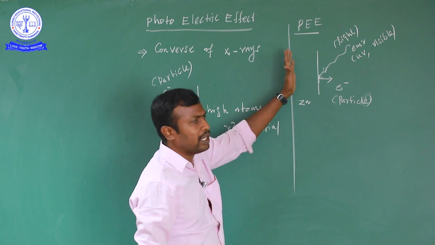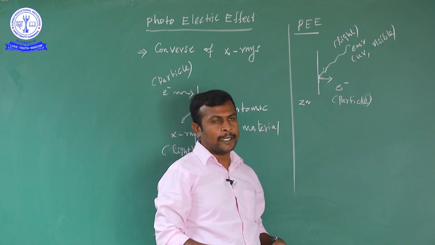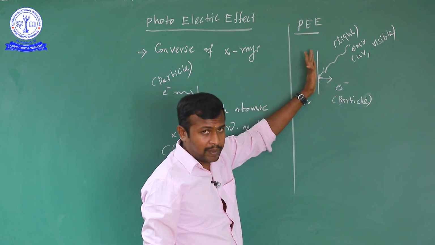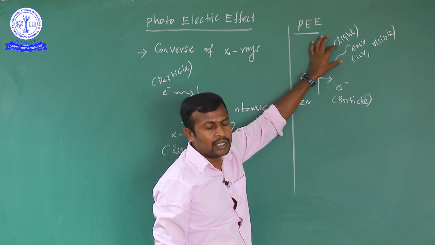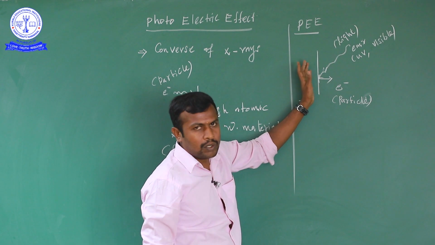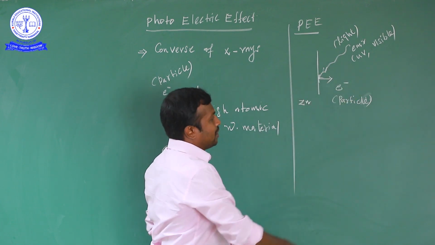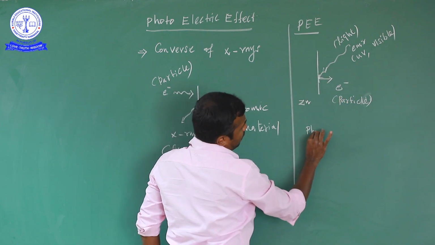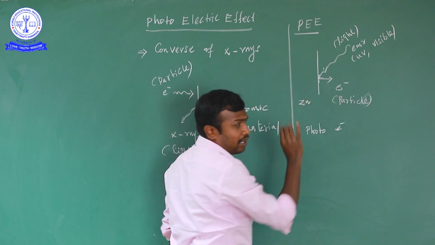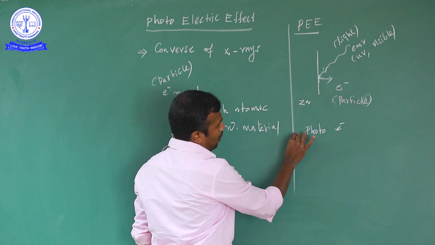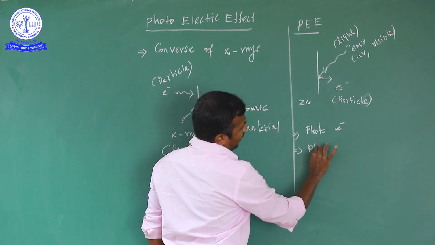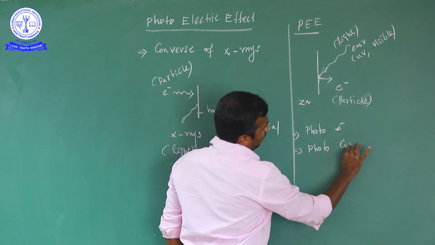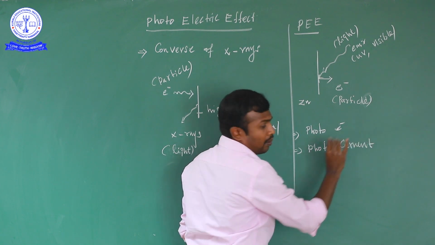Now, the definition of the photoelectric effect: when certain metals are illuminated by suitable electromagnetic radiation, then after some time the metal will lose some of its electrons. These electrons are said to be photoelectrons. The current due to these electrons is known as the photocurrent.